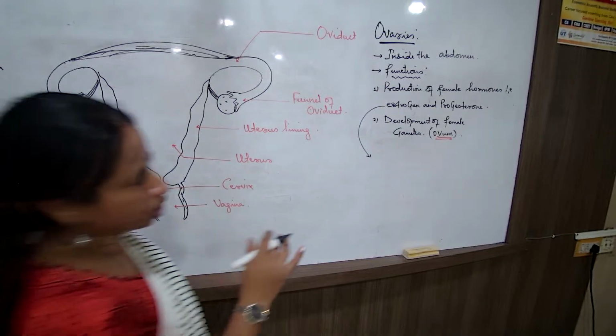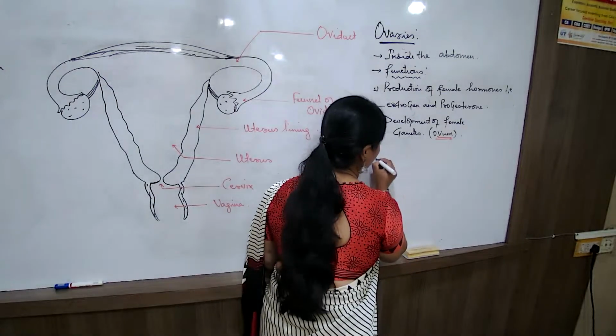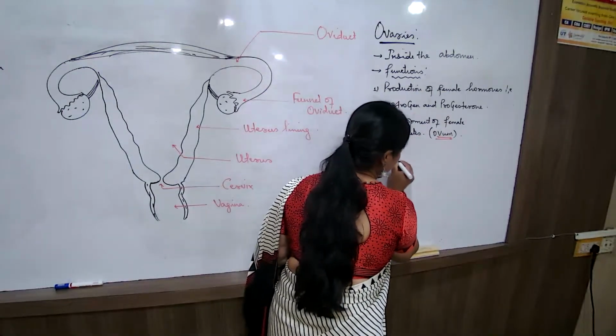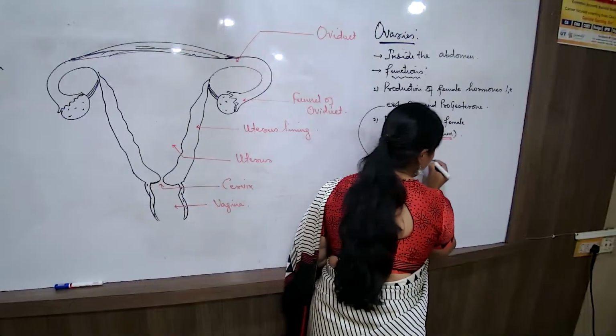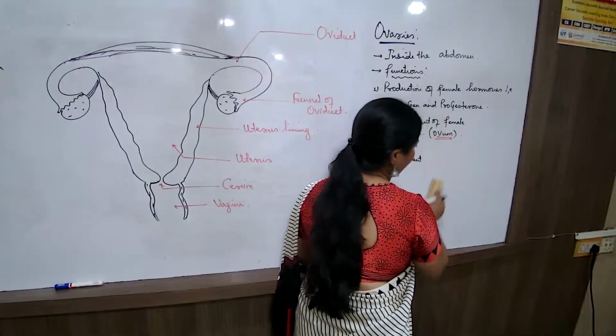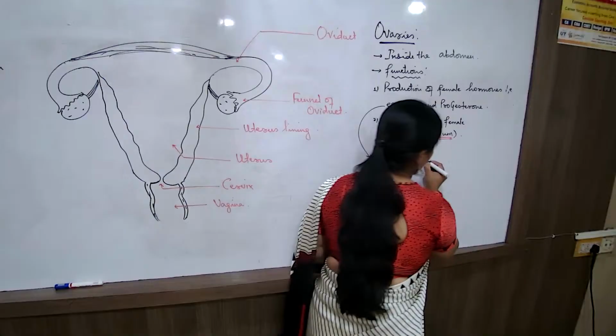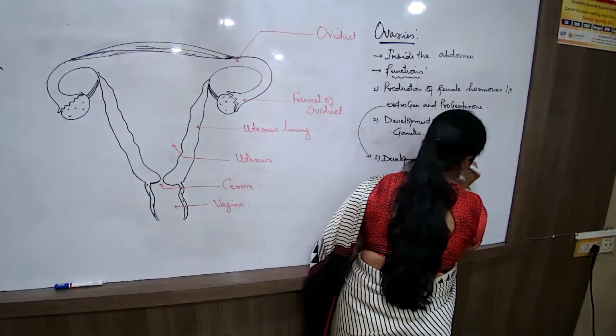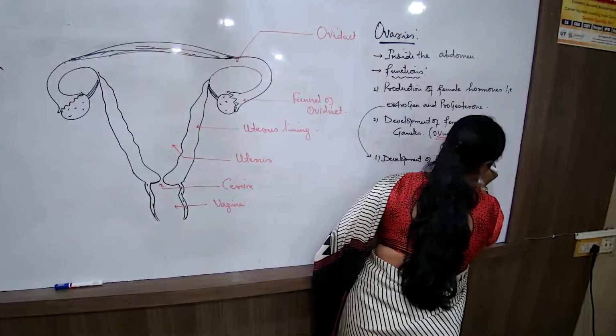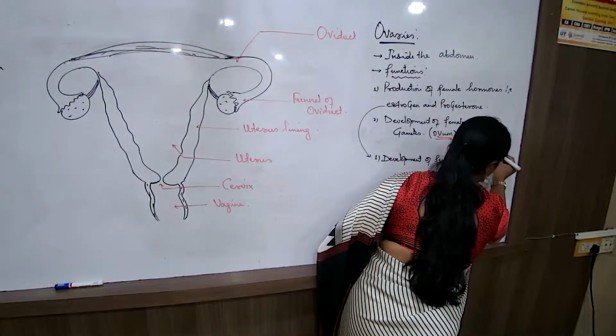The same functions apply for the estrogen and progesterone also. I would write: estrogen and progesterone are very much necessary for the development. All of you will write down these points in your notebooks. Development of the female reproductive organs.